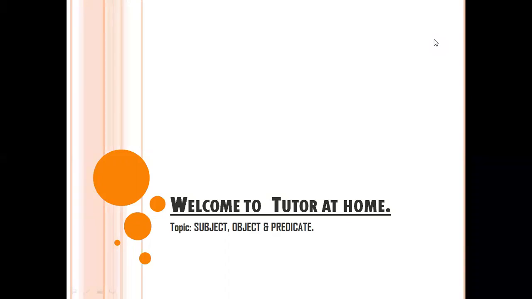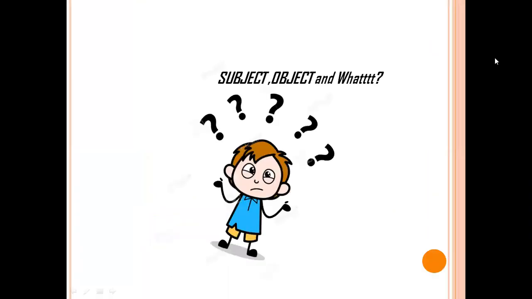Today our topic is what is subject, object, predicate in a sentence. I know it gets confusing for you to understand the difference between these three things, but I hope after watching this video you will be able to understand the concept of subject, predicate and object completely. So let's begin.